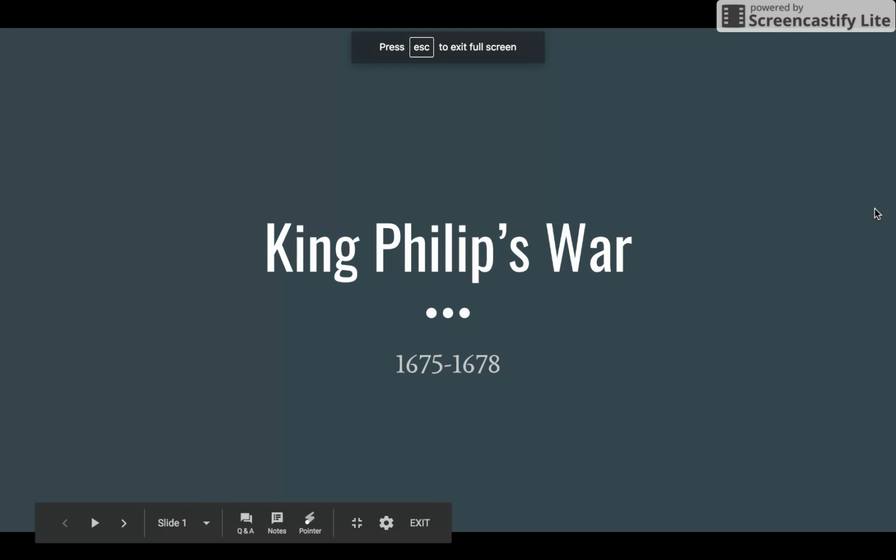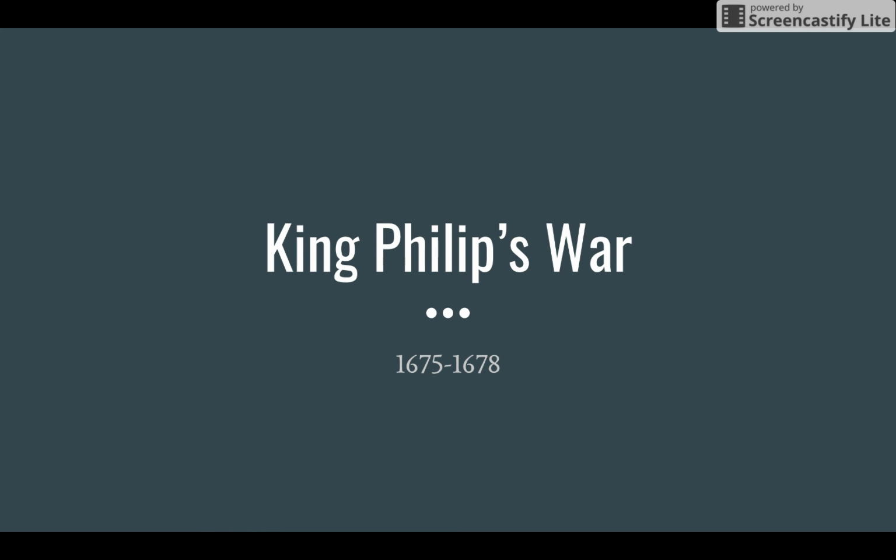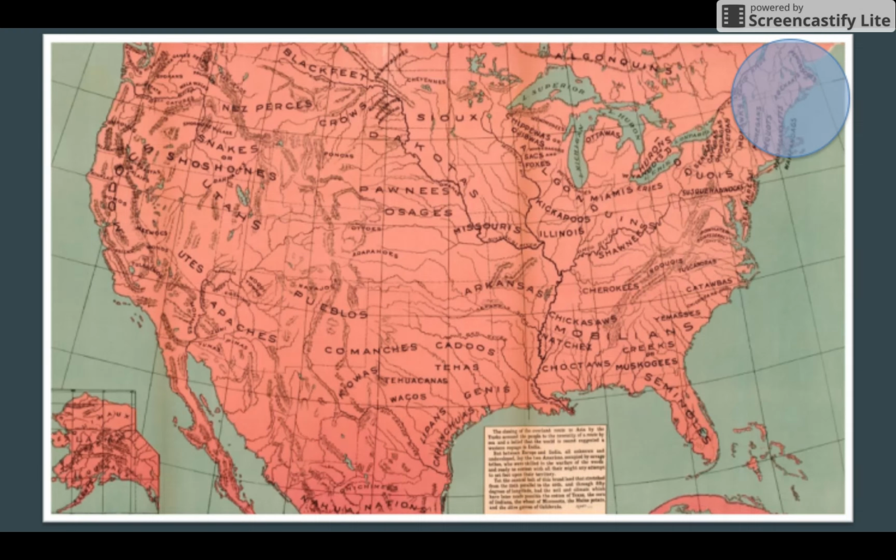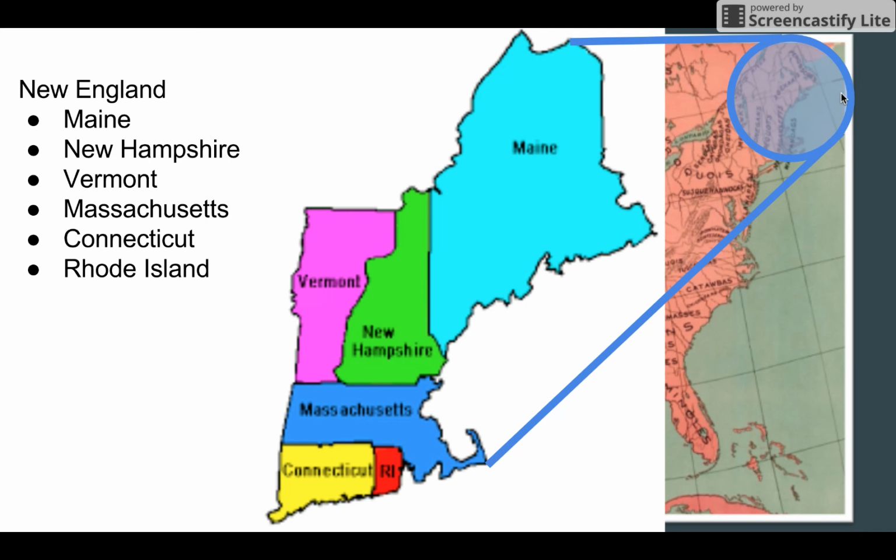Today we're going to learn about a war that broke out between Native Americans and English colonists in the New England area in 1675. New England is in the top right corner of this map. That consists of present-day Maine, New Hampshire, Vermont, Massachusetts, Connecticut, and Rhode Island.